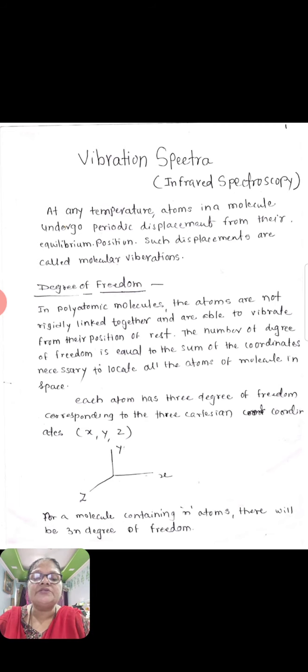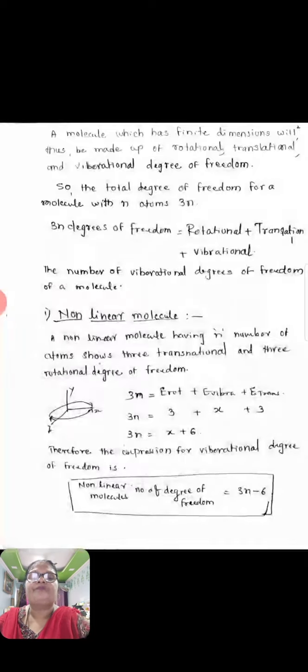Each atom has 3 degrees of freedom, corresponding to 3 Cartesian coordinates: the x-axis, y-axis as well as z-axis. I am showing the x-axis, y-axis and z-axis diagrammatically. For a molecule containing n atoms, there will be 3n degrees of freedom.